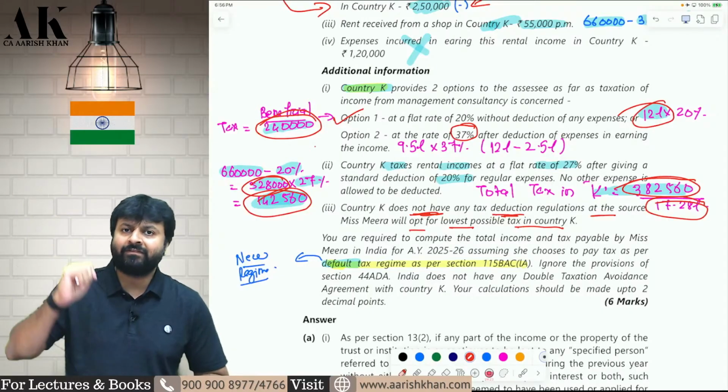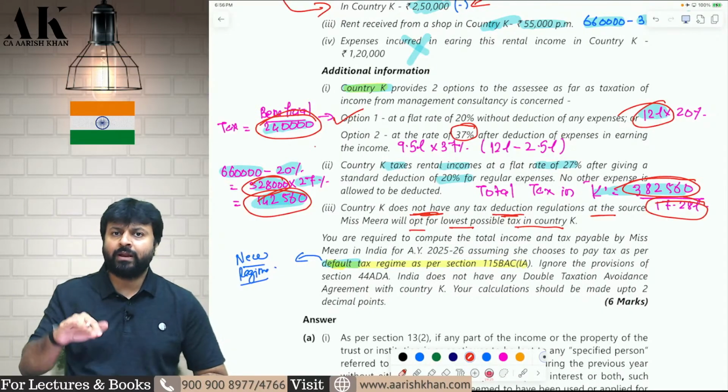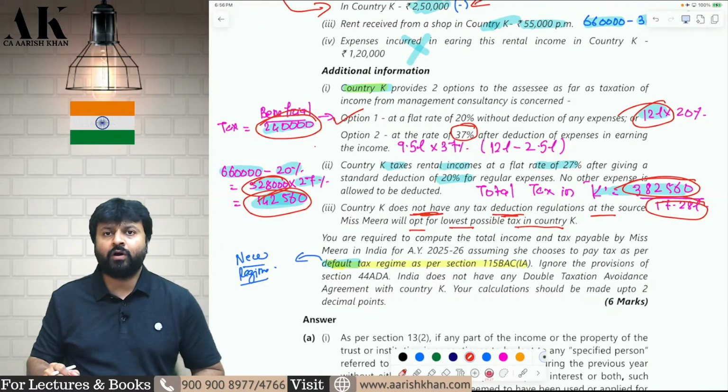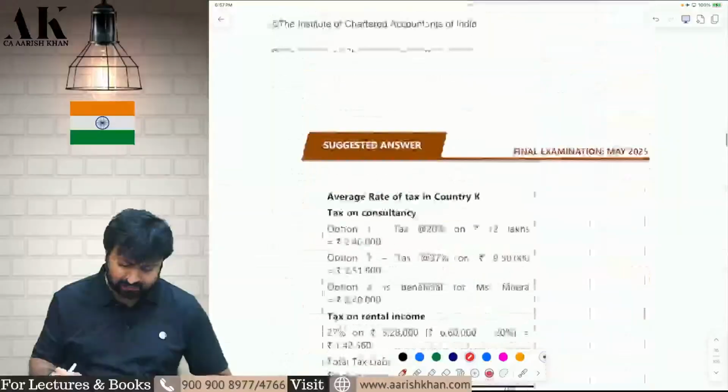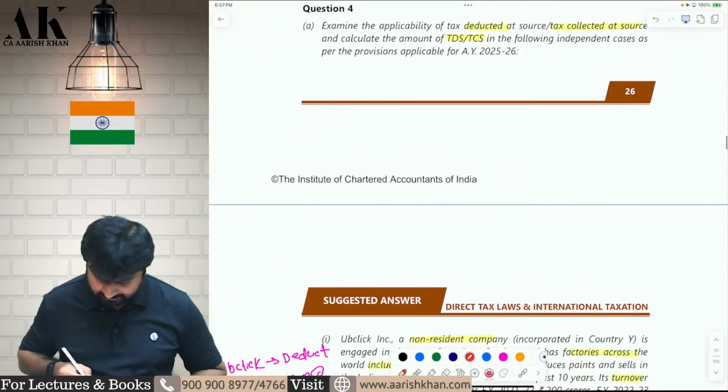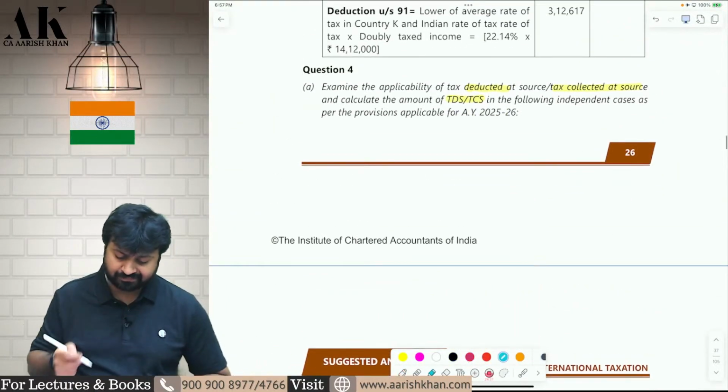Now you will compare that average rate with India, and then whichever is lower, you will apply on the doubly taxed income, and that will give you your relief under section 91. I hope it is clear to all of you. So this is what this question is all about. Beautiful question it is. Now, coming to the next question.